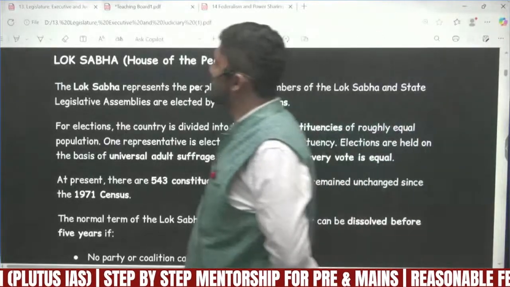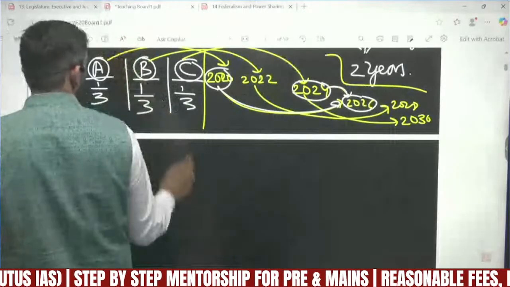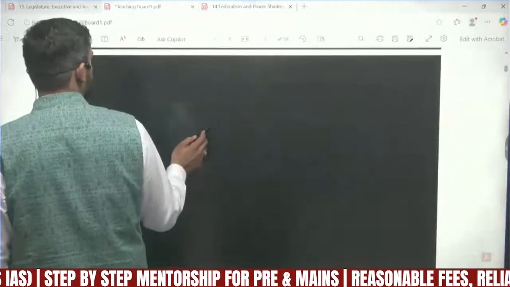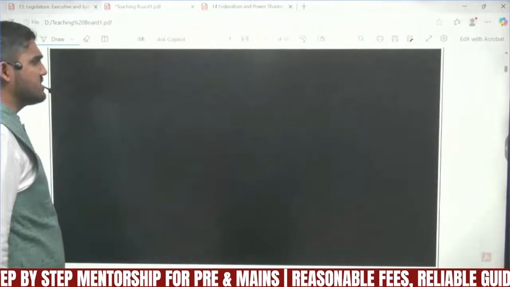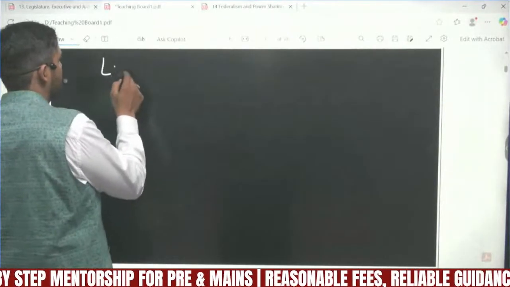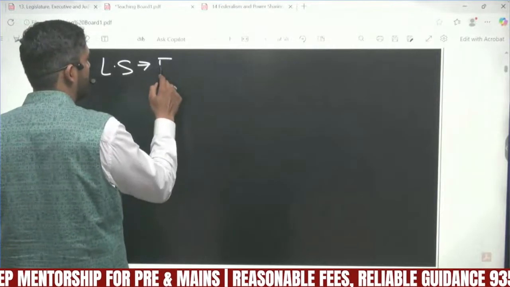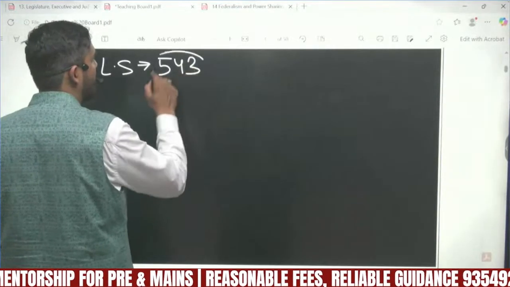In this also, I need to teach you one thing. What happens in the elections of Lok Sabha, because in Lok Sabha the total number of seats is 543.